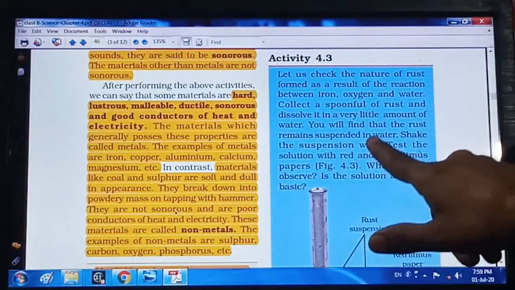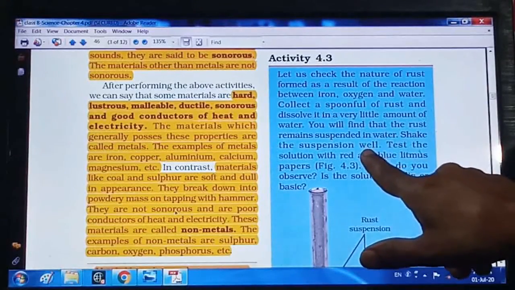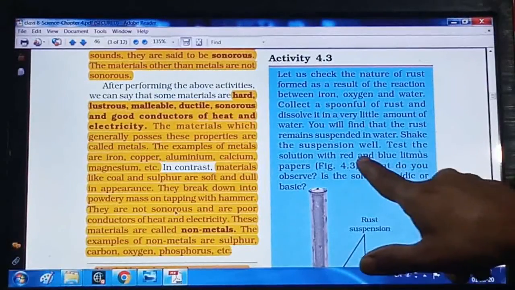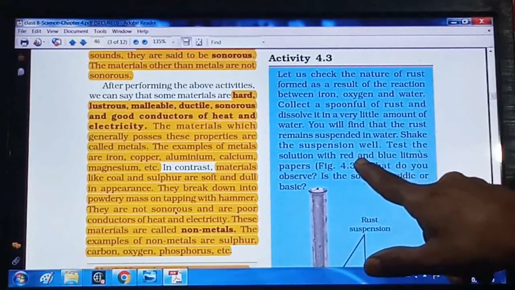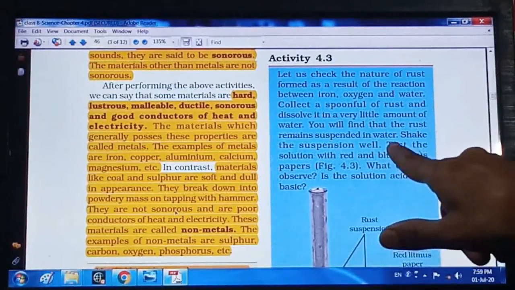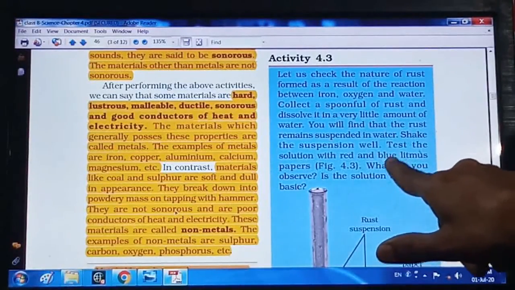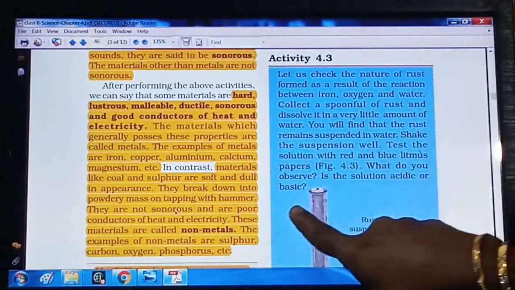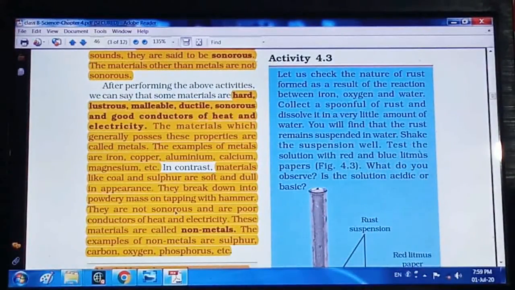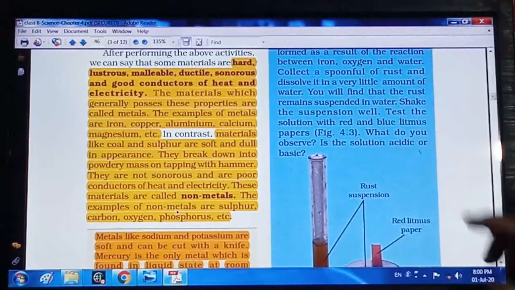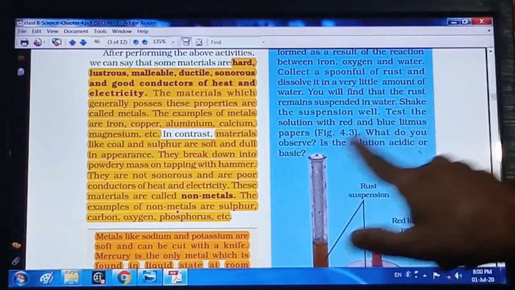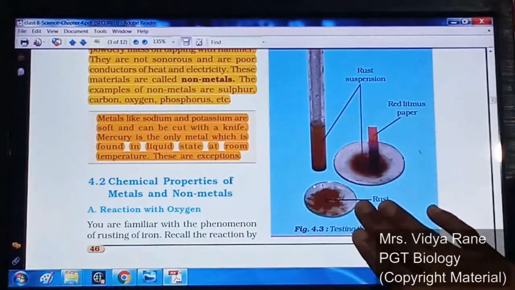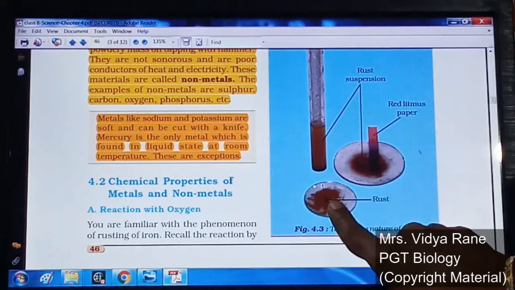Then whatever solution is formed, you have to test this solution with red and blue litmus paper, right? This you have learned, red litmus paper and blue litmus paper, last year, right? This will be used to check the nature of the substance. Whatever the observations are, that will decide whether the solution is acidic or basic in nature, right? You can see here in the picture, this is the rust.